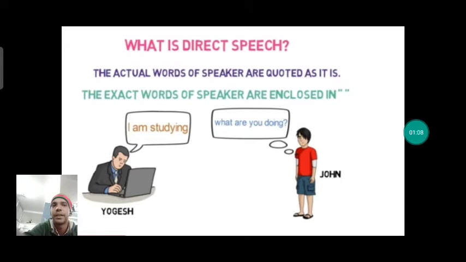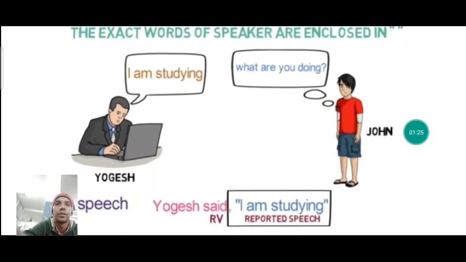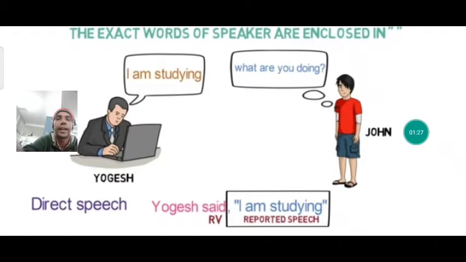What is direct speech? Now we can learn. When the actual words of a speaker are quoted as it is, then it is called direct speech. The exact words of the speaker are enclosed in double inverted commas. So when direct speech is reported, the words which are coming in double inverted commas are called reported speech. And you see, Yogesh said, this is called the reporting verb.